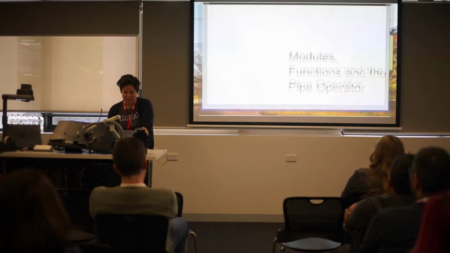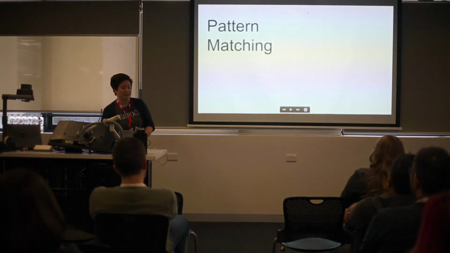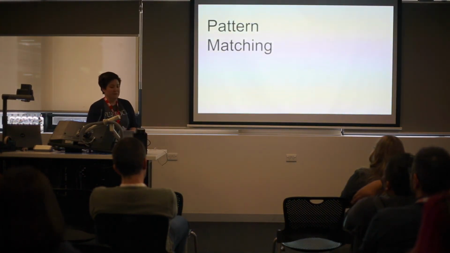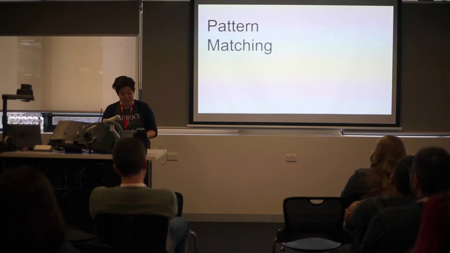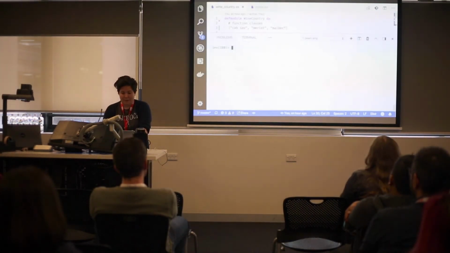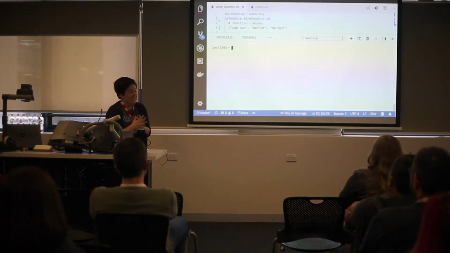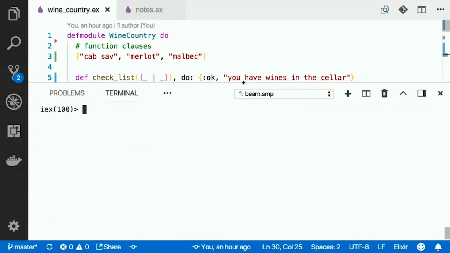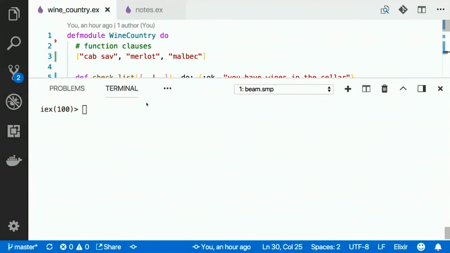The last thing that I'll talk about now is pattern matching. Pattern matching is one of those foundational concepts of Elixir and functional programming. Let's go to wine country. So what I've got here is some examples of some functions with pattern matching. I'll start off with a very simple pattern match. What's happening with Elixir is it evaluates the right to the left, so it looks at the value on the right and binds it to a value on the left.